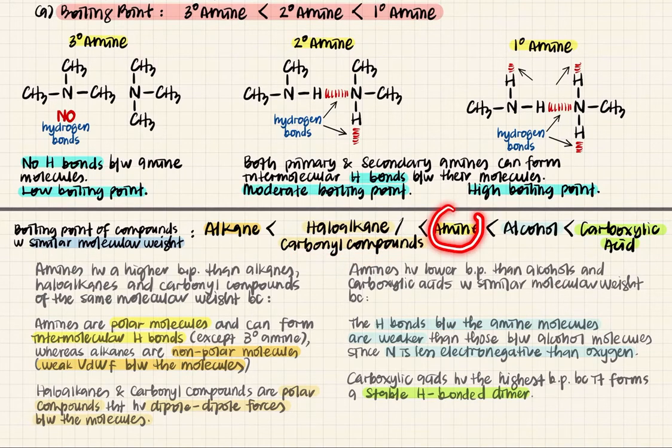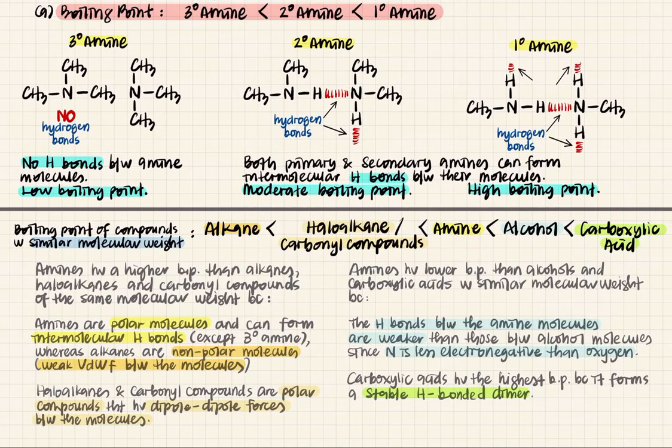Okay, so that's why their boiling point ranks here. Okay, for amine, they can form hydrogen bond. Alcohol, hydrogen bond as well, because it has OH. But why does alcohol have higher boiling point than amine? Why do you think? You have nitrogen and oxygen. Okay, oxygen is higher in electronegativity than nitrogen. Therefore, alcohol has a stronger hydrogen bond compared to amine. Okay, because oxygen is more electronegative than nitrogen.